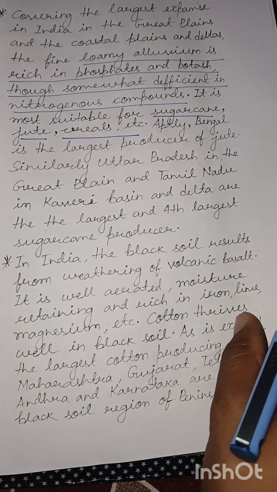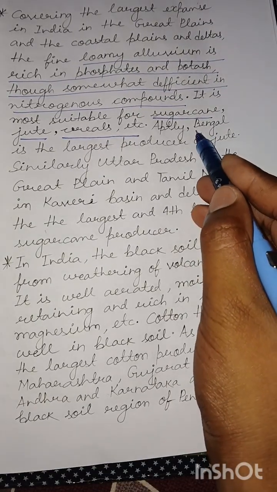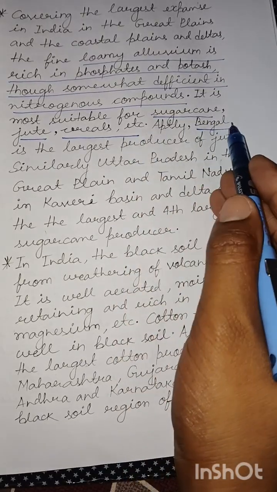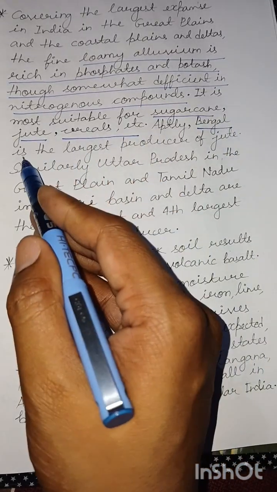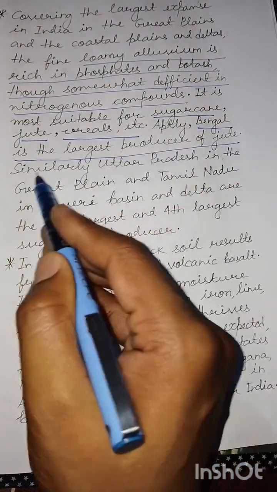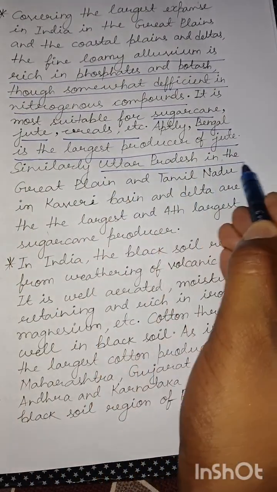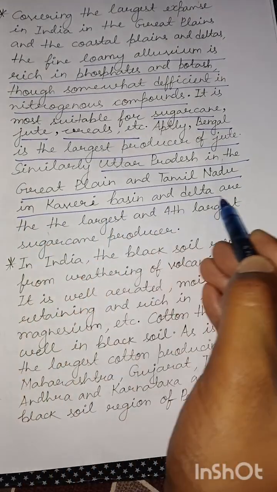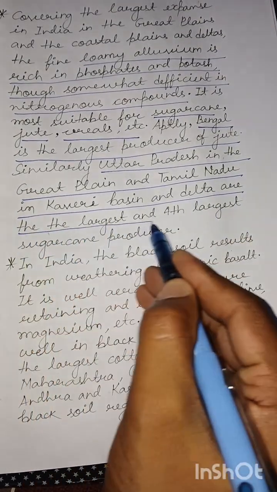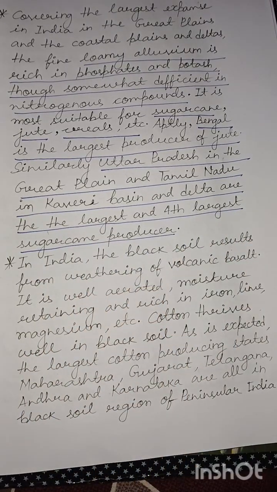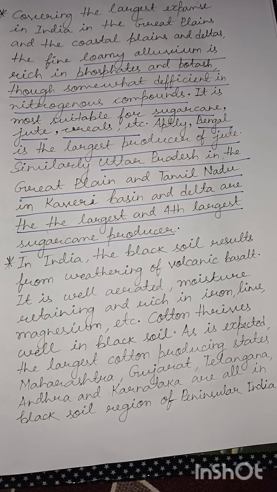as well. Aptly, you can understand very well, Bengal in the basin of the Ganges as well as in its deltaic region, is the largest producer of jute. Similarly, Uttar Pradesh in the Great Plain and Tamil Nadu in Kaveri basin and delta are the largest and fourth largest sugarcane producers. So again, we can see the actual relation between alluvial soil as well as sugarcane production.